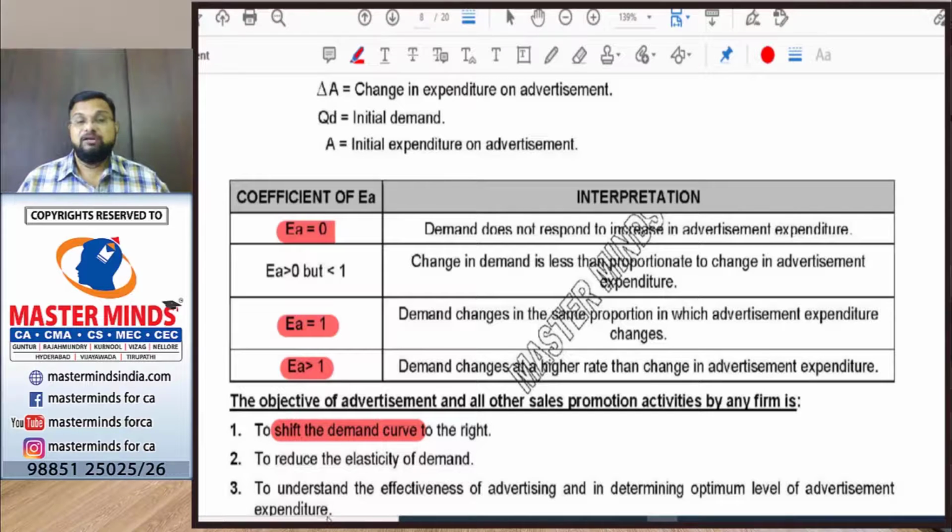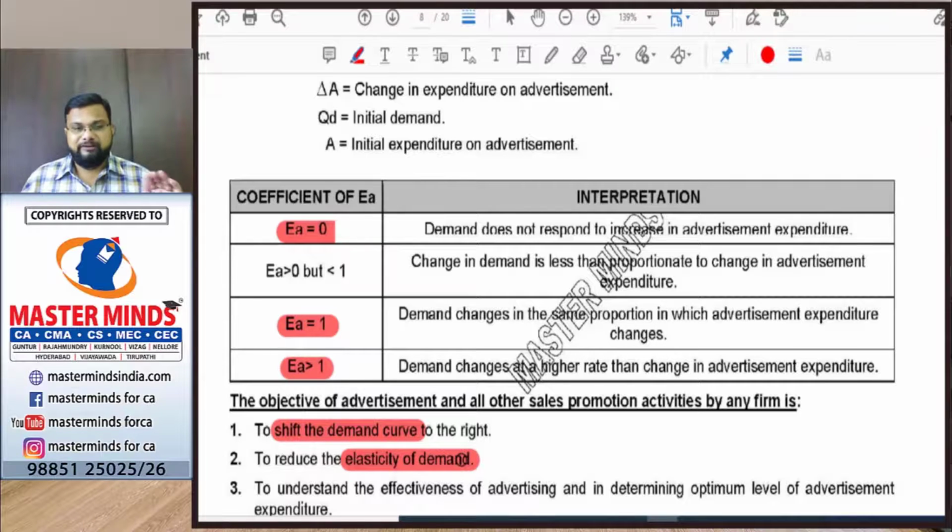And the more advertisement we do, the elasticity of demand will decrease. If we keep on advertising a commodity, it will get imprinted in the minds of the consumer, and definitely he will go and demand our products only because he has seen our advertisement multiple times.